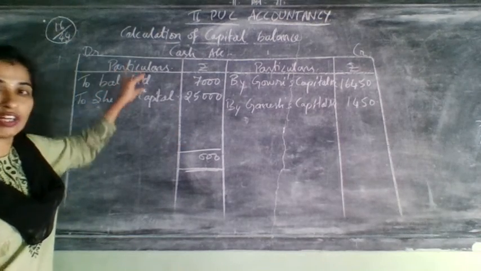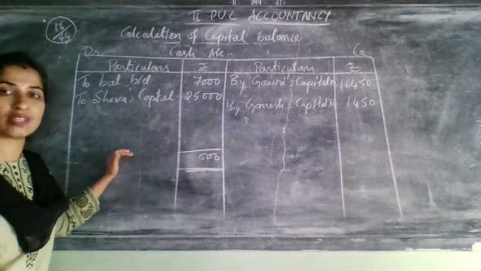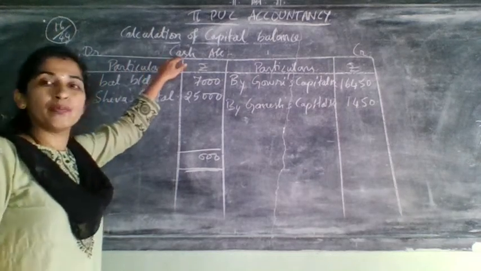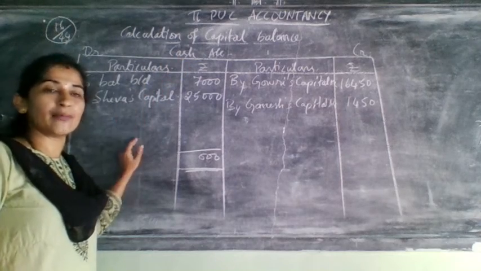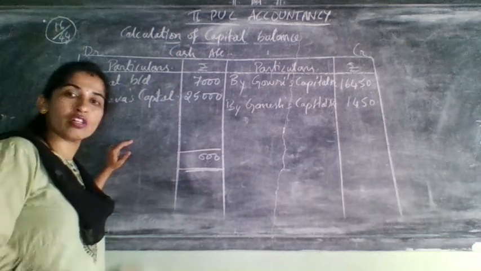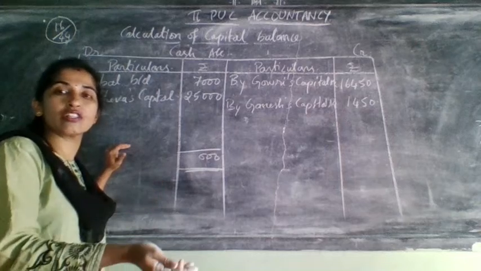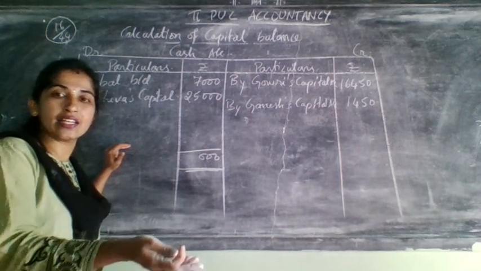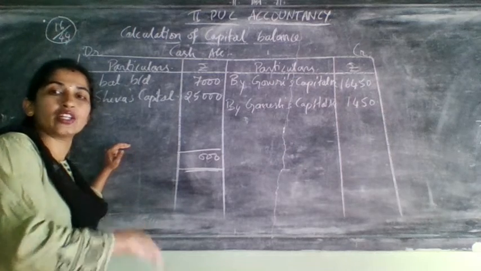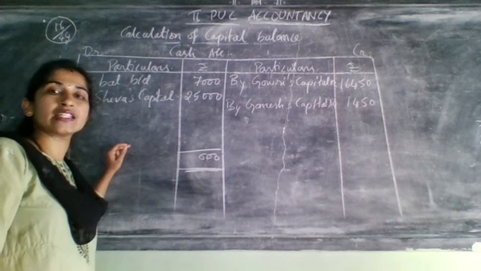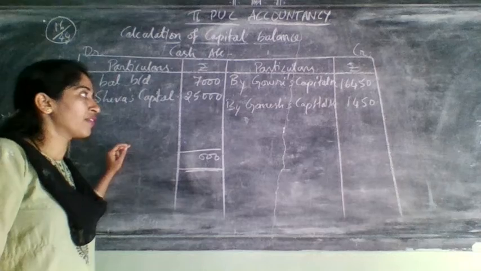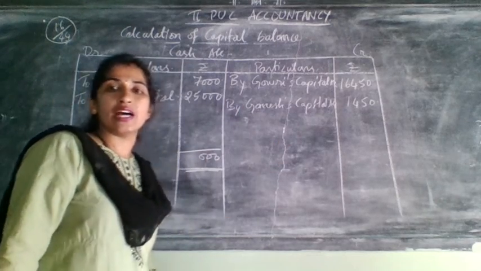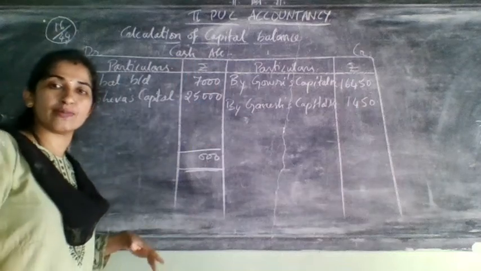That means brought down and carried down will come on the same side, which happens only when there is a bank account. At that time, that balance will go to the balance sheet, but not on the asset side. Instead of the asset side, you should write it on the liability side as bank overdraft, and no cash at bank will come on the asset side, because we will do all the adjustment here only.